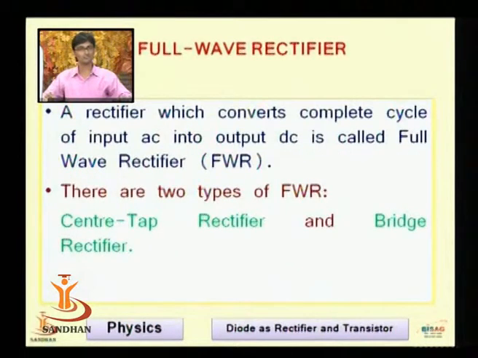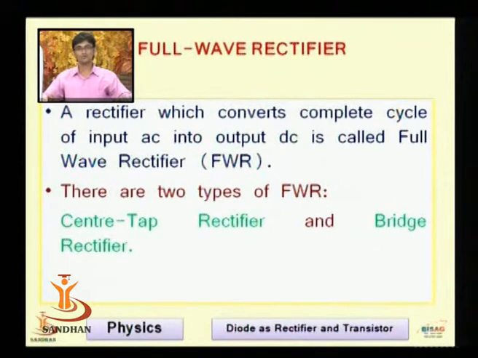Now comes the full wave rectifier. What is the limitation of the half wave rectifier? We get output from 0 to pi, no output from pi to 2 pi, output again from 2 pi to 3 pi, and then no output from 3 pi to 4 pi. These are the output waveforms of the half wave rectifier. Now comes the full wave rectifier, the rectifier which converts the complete cycle of the input AC, called the FWR.